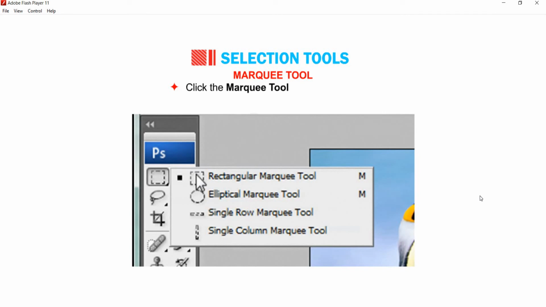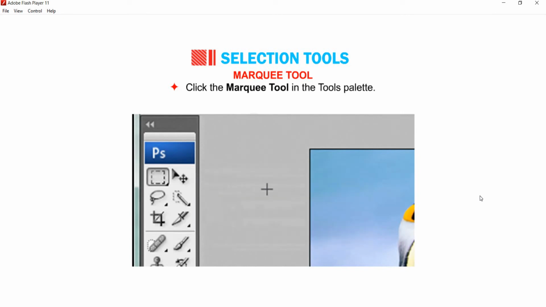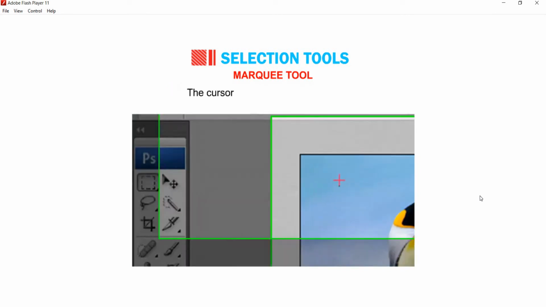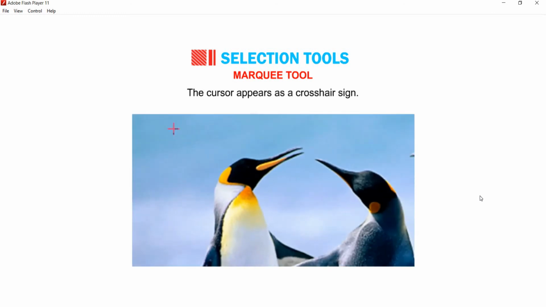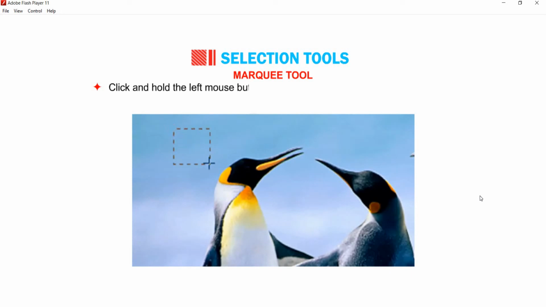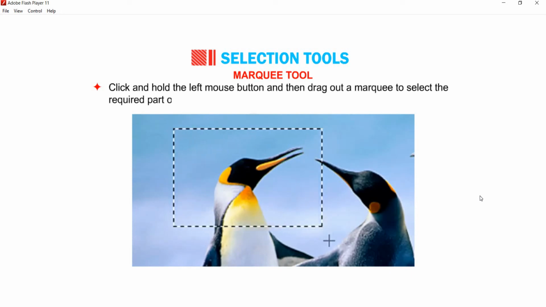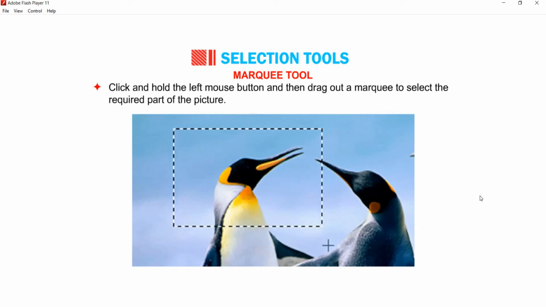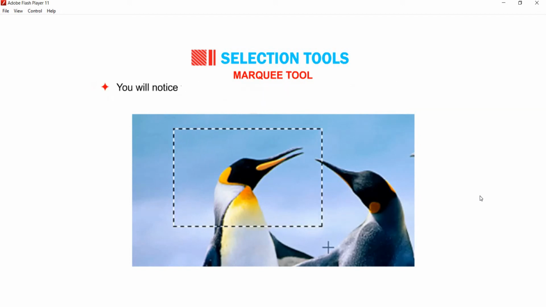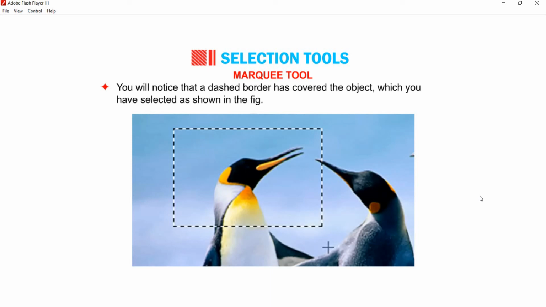Click the Marquee tool in the Tools palette. The cursor appears as a crosshair sign. Click and hold the left mouse button and then drag out a marquee to select the required part of the picture. You will notice that a dashed border has covered the object which you have selected, as shown in the figure.